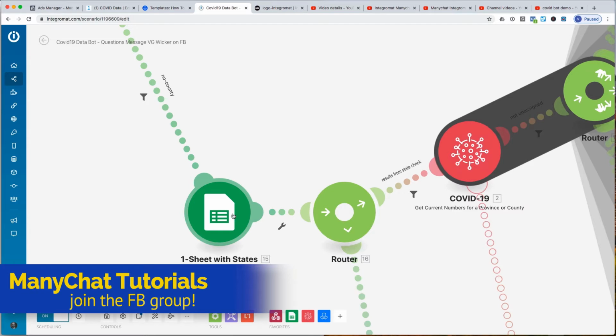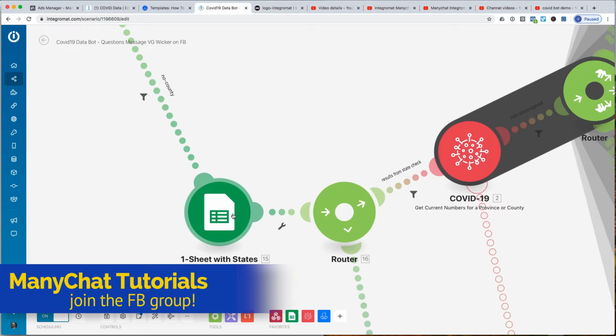Here, this is a Google Sheet. Again, we're providing a view-only copy for you to make a copy of, and you can have it and use it in your Integromat scenario. But this has a list of every state in the United States, and it will check against that to determine whether or not the state you provided was spelled correctly.